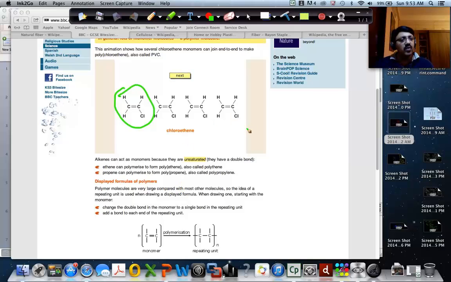Not necessarily four, it could be hundreds of them. It is more than one, but typically it will be many. So I have got a chloroethene molecule, and there are multiples of them. Now if you are able to put them together as a chain, that can lead to the formation of a polymer.